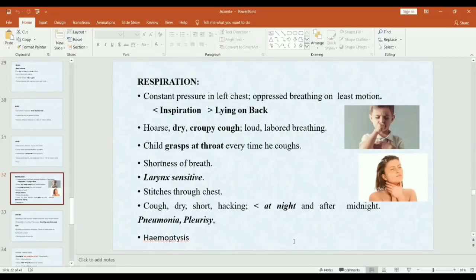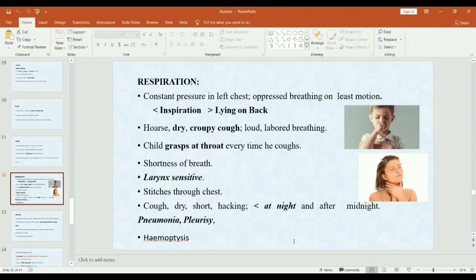Even with a slight movement, they have difficulty breathing. And mainly aggravated during inspiration. They have trouble when breathing in; when breathing out they feel better. So better on expiration and also better when lying on the back. Hoarse, dry, croupy cough, which is loud and has labored breathing. The child grasps at the throat every time he coughs. There is shortness of breath.